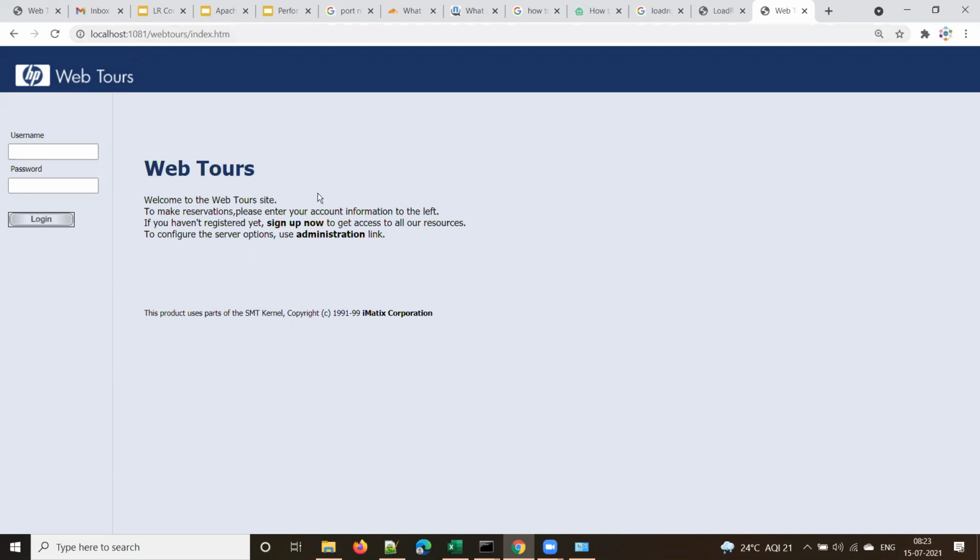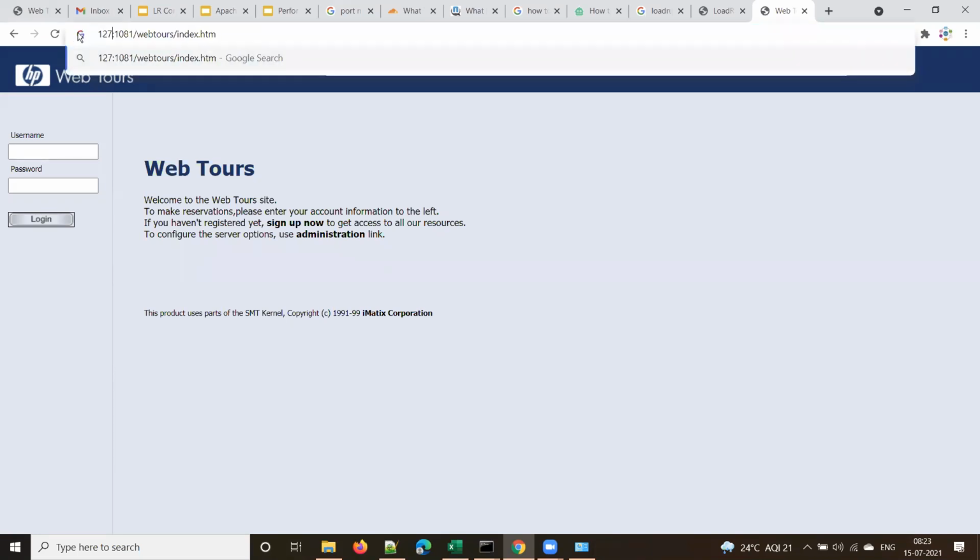Everyone is familiar with this page, right? Except those who joined newly. All others are familiar with this page and URL, right? Yes, sir. So now, instead of localhost, you can give the IP address also here.